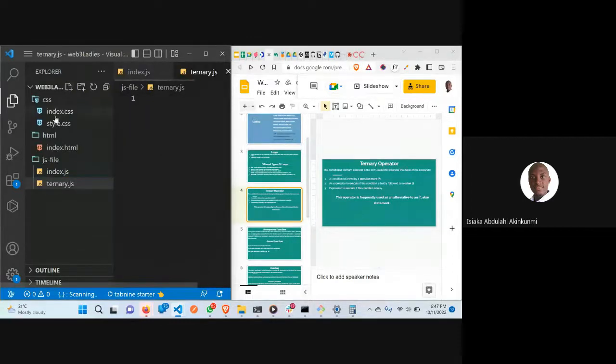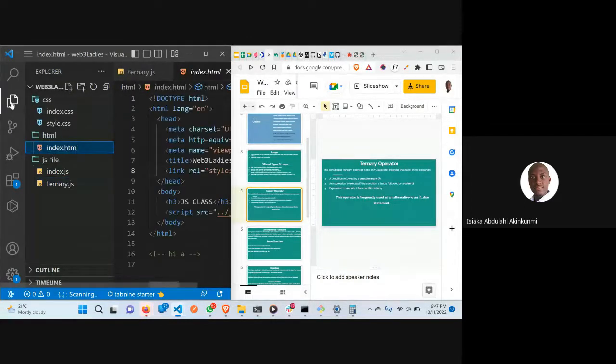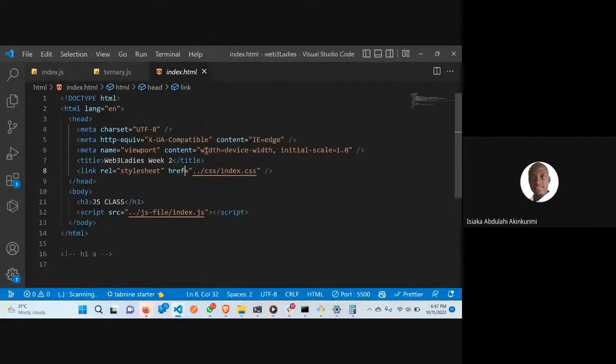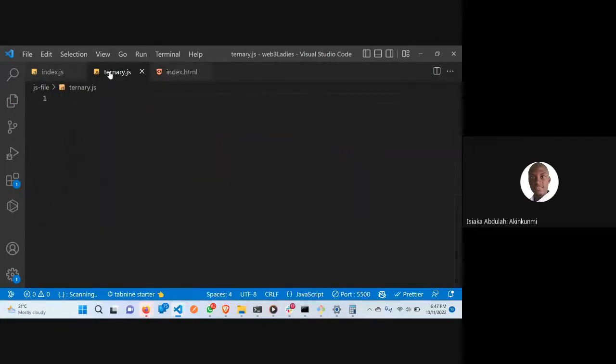Ternary.js. I have to link it here. I can come here where I have my CSS and my HTML. Let me expand it for now. This is my script here. I can also write ternary.js, so I've linked this now and I can use it. How do you use ternary?